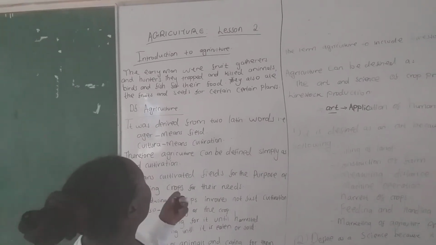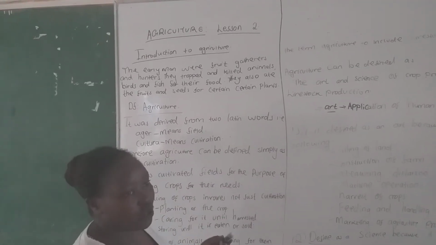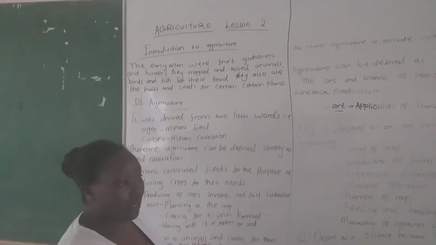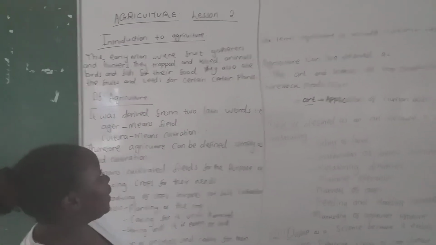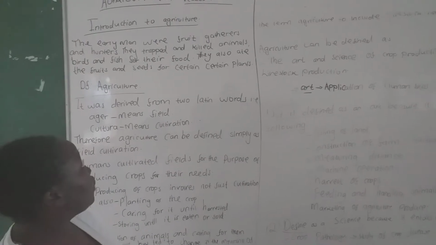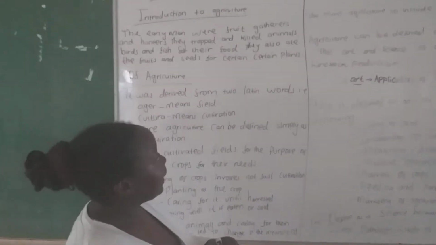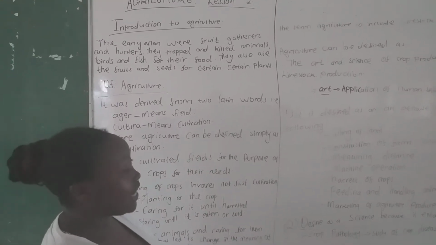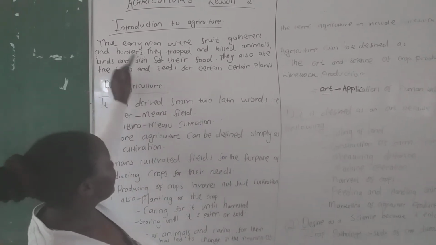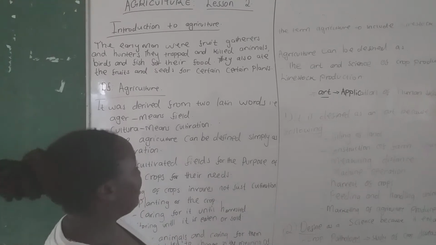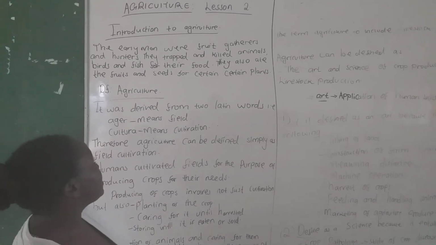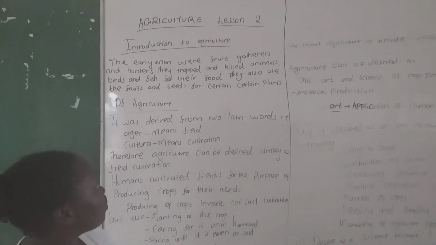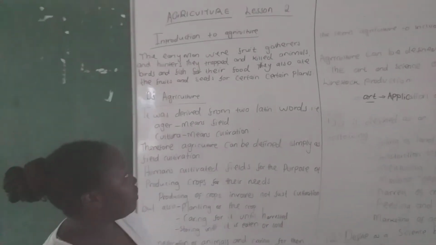during early times, the early men were of course hunters and gatherers. When we talk about early men, examples were the Khoikhoi and the San people, and those were the early men during those days. We say they were hunters and gatherers, meaning they were fruit gatherers and hunters. So these early men trapped and killed animals, birds and fish for their food, and they also ate the fruits and seeds of certain plants.